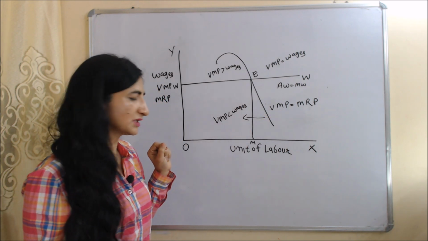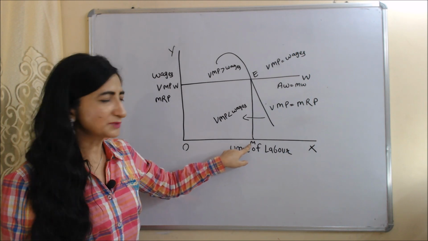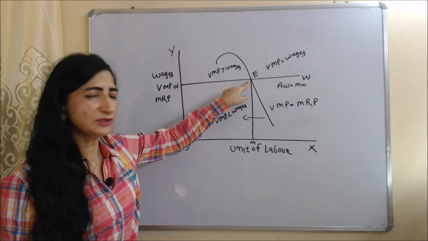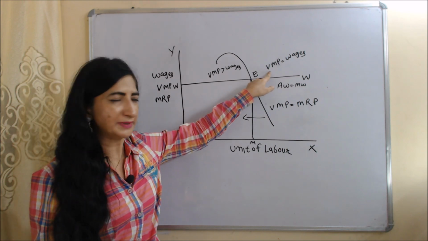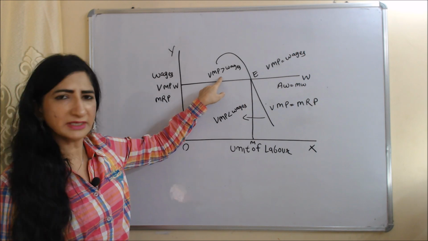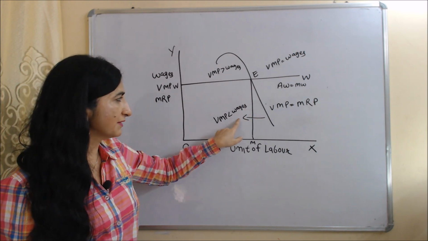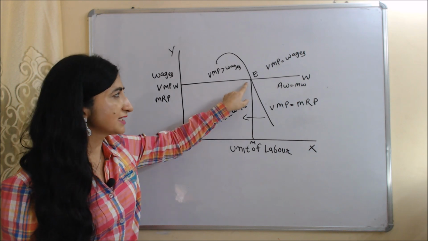So according to this theory, the firm should hire OM amount of labor, because at this point you can see the wage rate of labor is equal to their VMP. So this point will be called the equilibrium point. Before this point you can see VMP is more than the wage rate, and after this point VMP is less than the wage rate. So E is the equilibrium point.